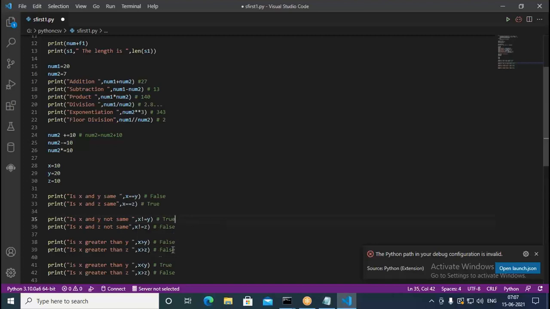Similarly with z also: x greater than y, z greater than y, x less than y, and z less than x. You can change this, so here I should change it. Okay, I have changed it. Now we need to run this.